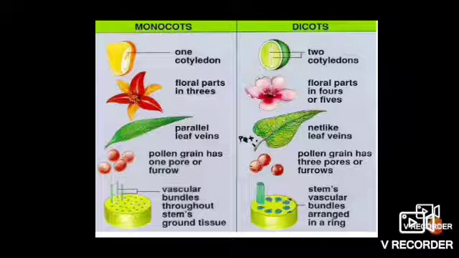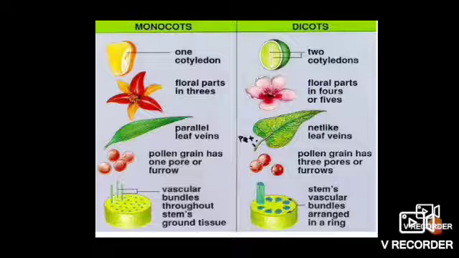Monocots have a single cotyledon, dicots have two. In monocots, floral parts are in threes; in dicots, floral parts are in fours or fives, that means petals are three in one and five or more in the other.